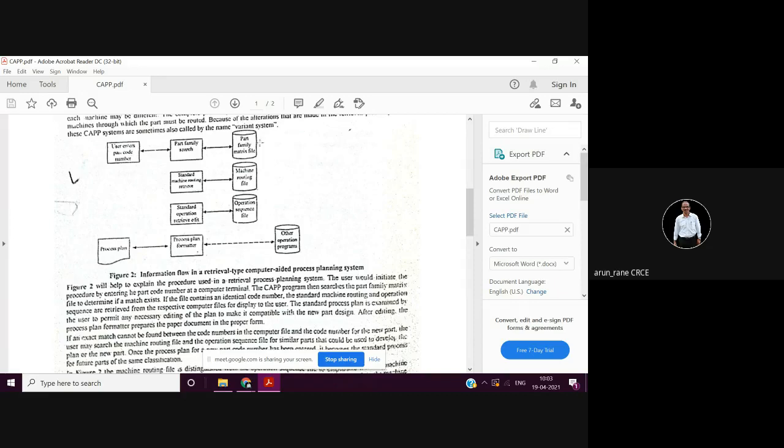So it has a part family matrix file, a machine routing file, an operation sequence file. So much database is there, and with the help of this, it generates a process plan. Remember, it is not necessary that the same process plan for the same part should be there. If it is not there, you have to retrieve the similar process plan. So that is your retrieval process plan.